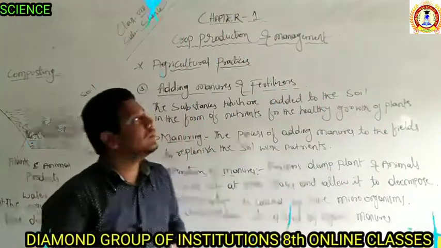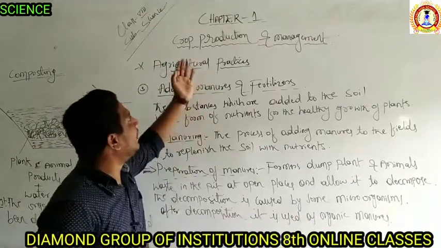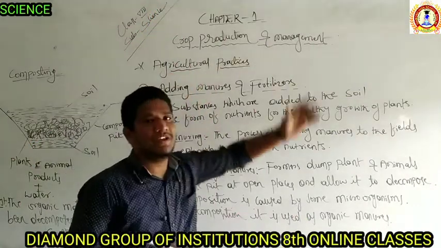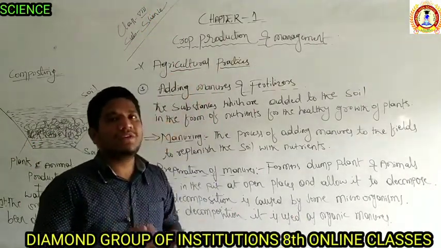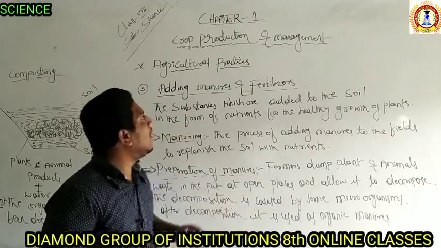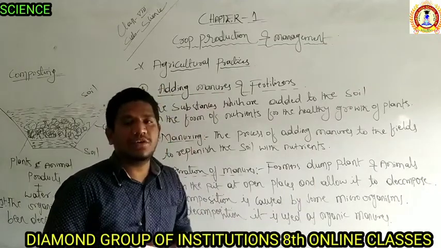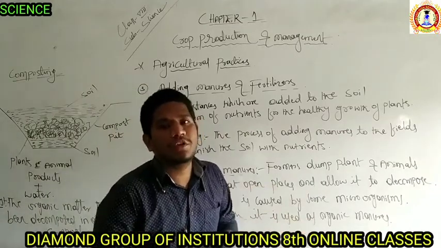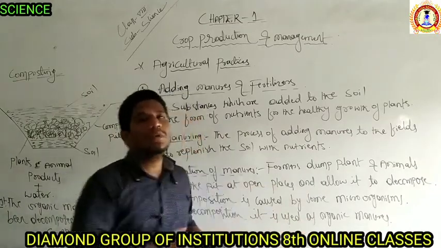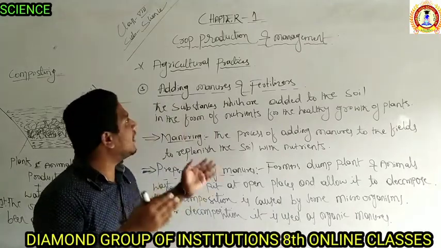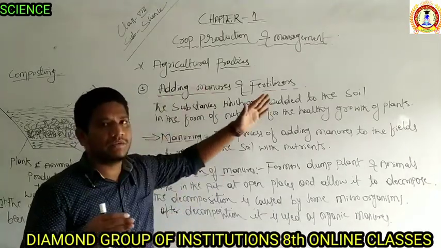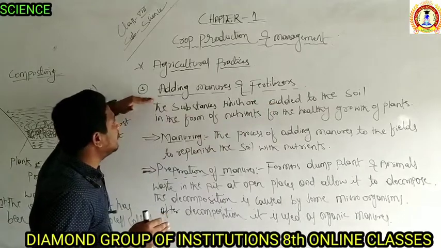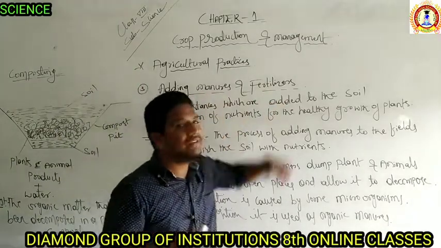Students, we are discussing the 8th standard first chapter, Crop Production and Management. In the previous class we discussed many things, such as the need for crop production. To feed the large population of the world, crop production is very necessary. We are discussing agriculture practices, and we are at the third practice, adding manures and fertilizers.